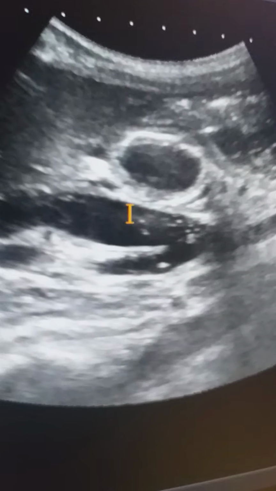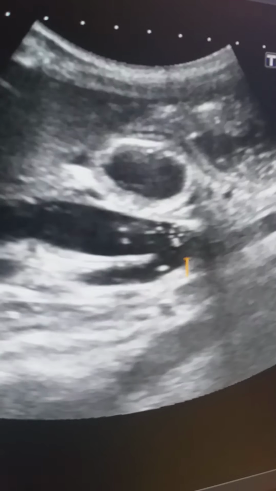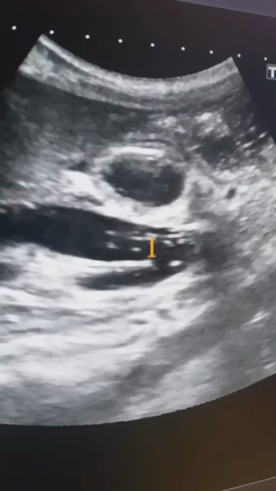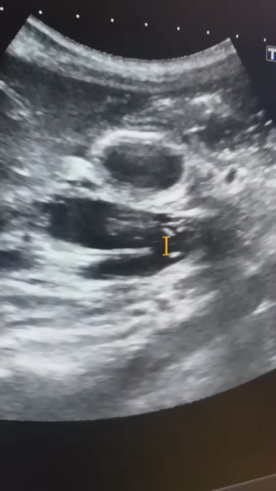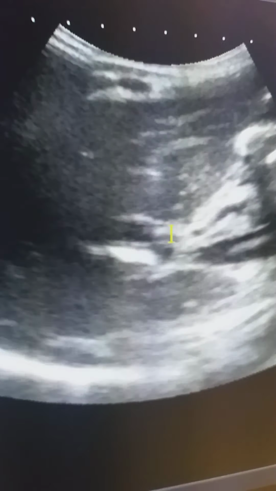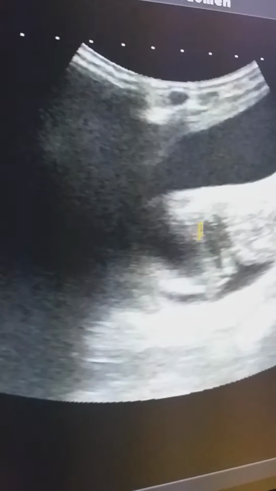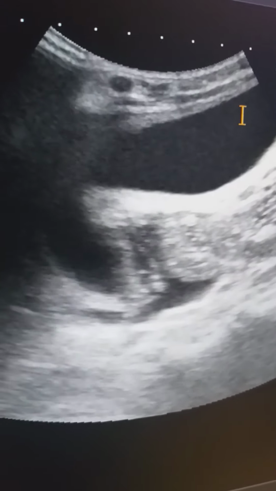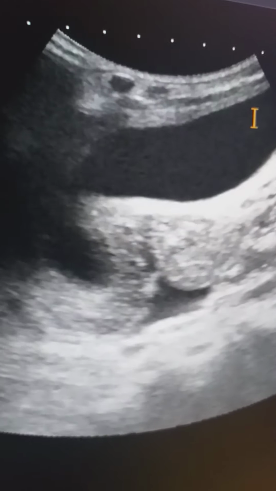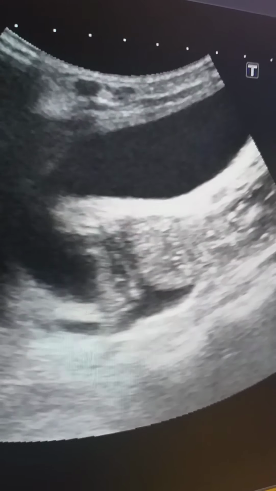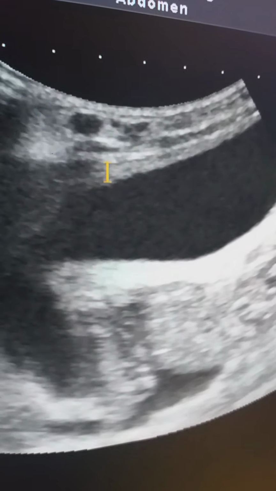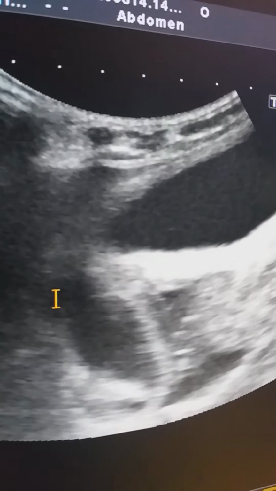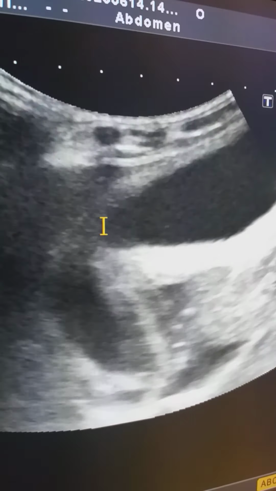Here we see, bright foci are floating within the dilated CBD. And now I look at the gallbladder. This is the gallbladder, which is distended, and also it is thick walled. From the body to the neck, it is thick walled.